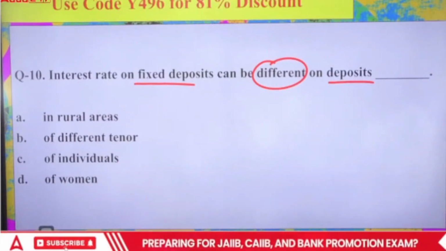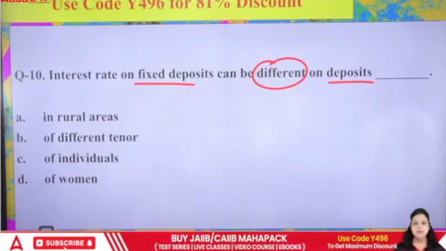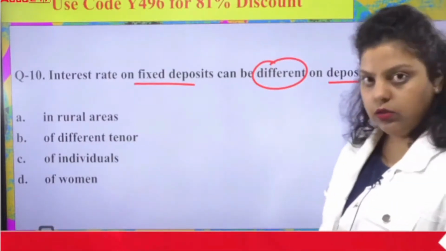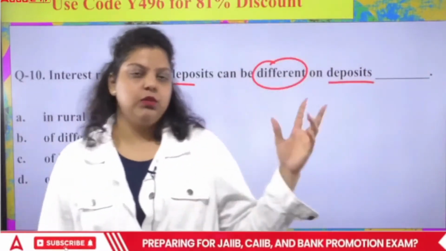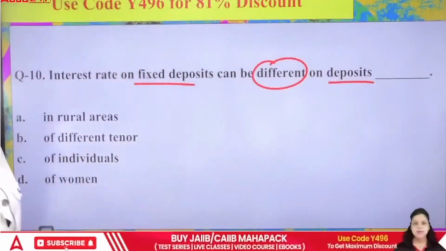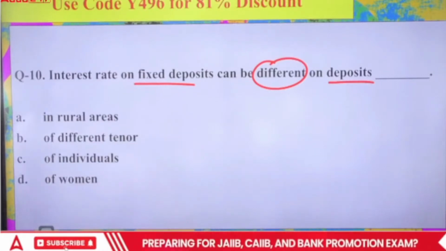So on the basis of which factor does the bank decide the interest rate on the fixed deposit? If I talk about fixed deposit, FD is simply a term deposit. Under the FD, a one-time deposit is allowed only. The minimum duration is 7 days and the maximum duration is 10 years. And the right answer here will be of different tenure.